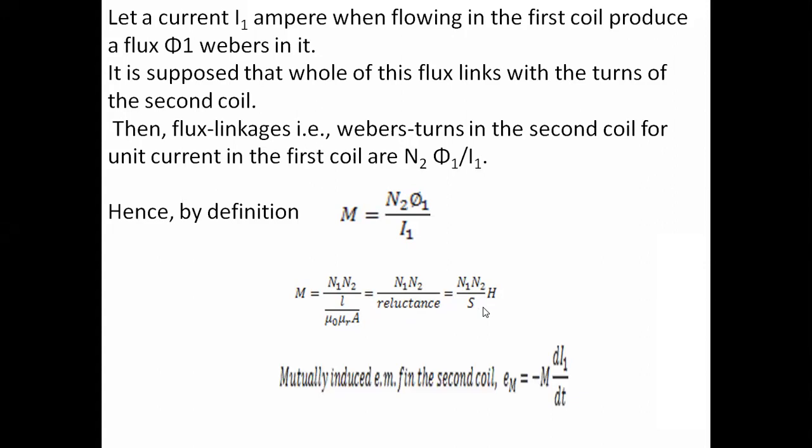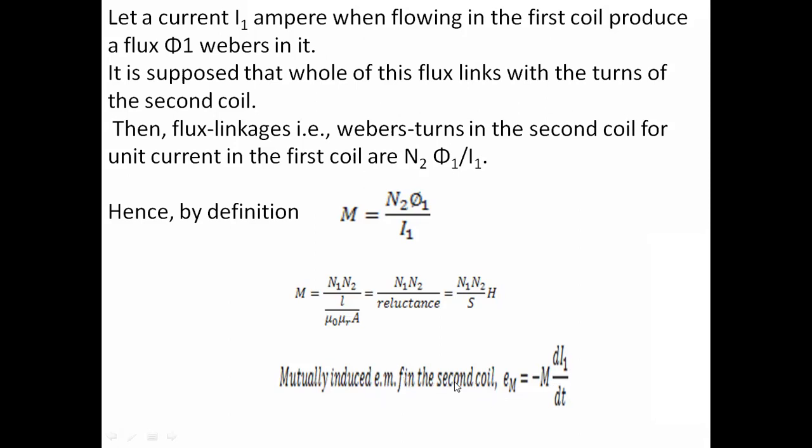The mutually induced EMF in the second coil, because the EMF is induced in the second coil only, is represented as minus M times di1 by dt. This is the EMF induced in the second coil.